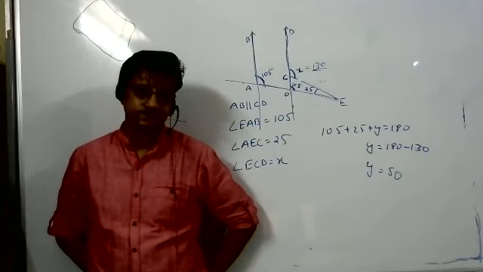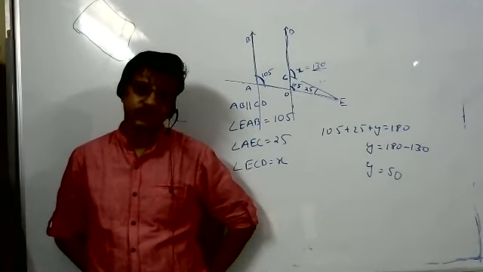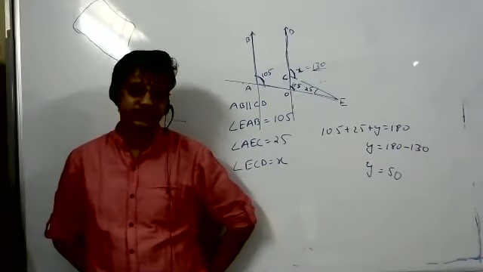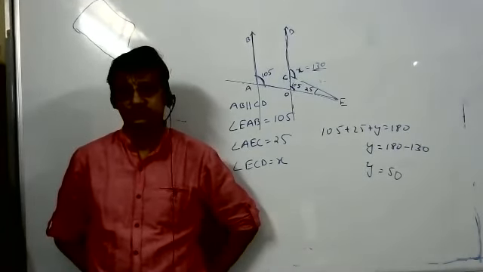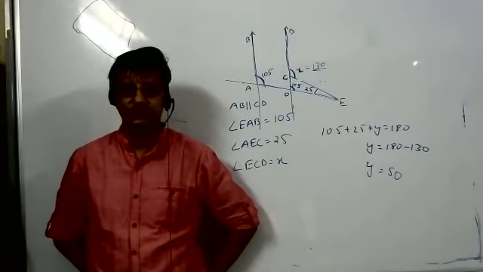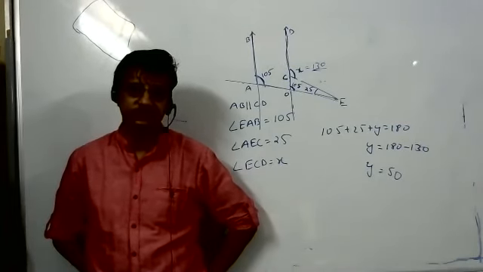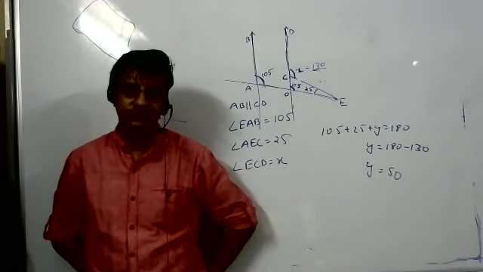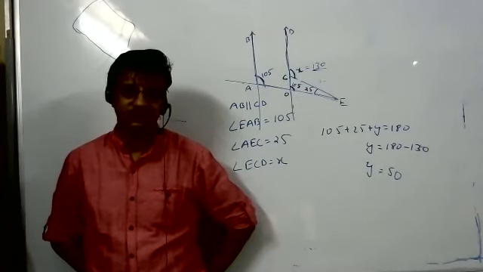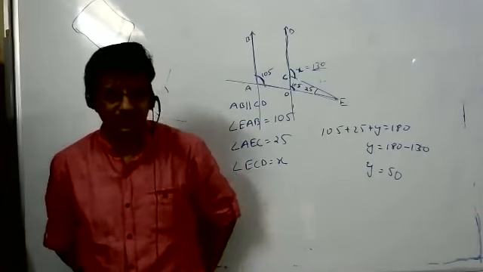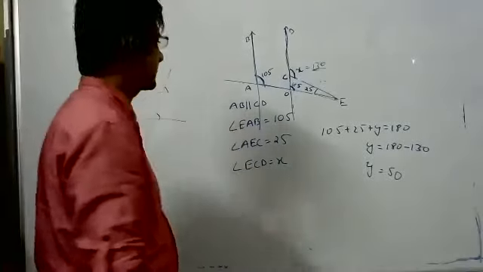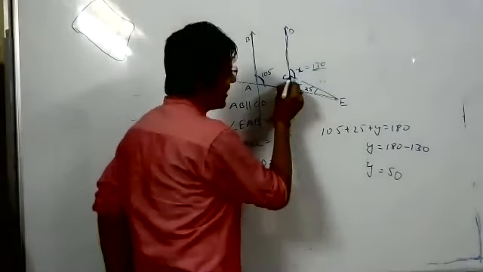Sir, I did a different method, but I got the correct answer. Okay, the method can be different. Tell me whether what I'm telling is right or wrong. Akshaya, unmute yourself and tell me. Guys, I am right.